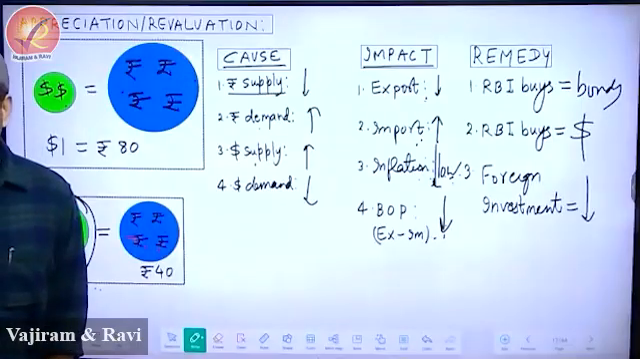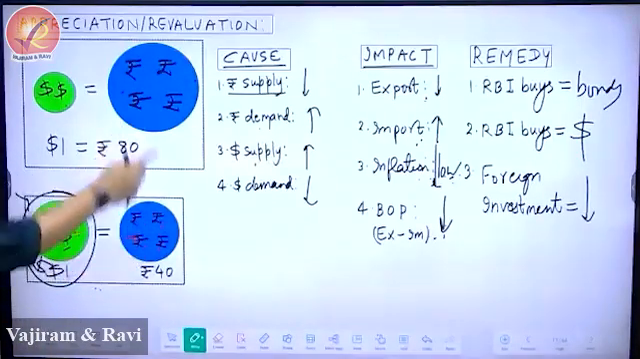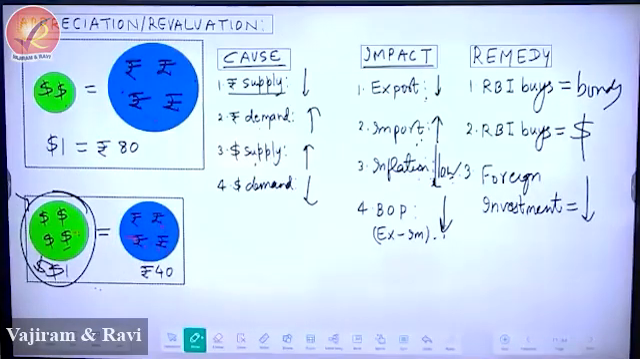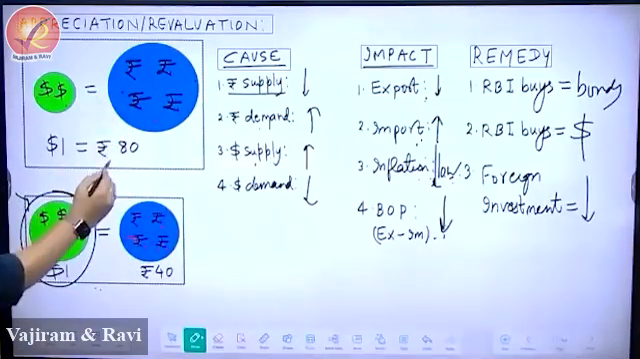Which cash? And where do we go from here to here? How do we reach from here to here? Because we want to reverse. If you want to, see, this is normal.